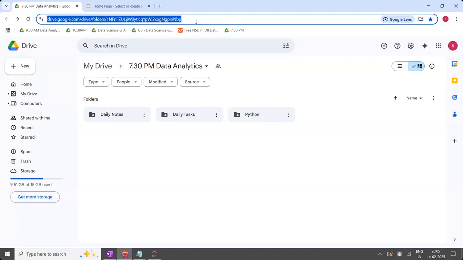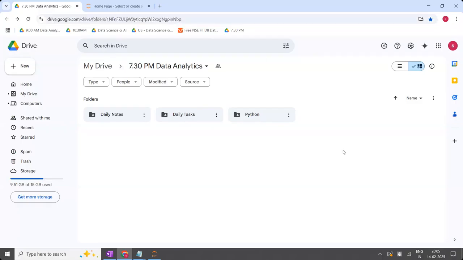Save this link. And students who have not paid the course fees or others who are trying to access these notes, they cannot access. It is restricted only to my students. It is not an open link. It is restricted only to my students who are part of the Google Classroom. Only those students can access this Google Drive.